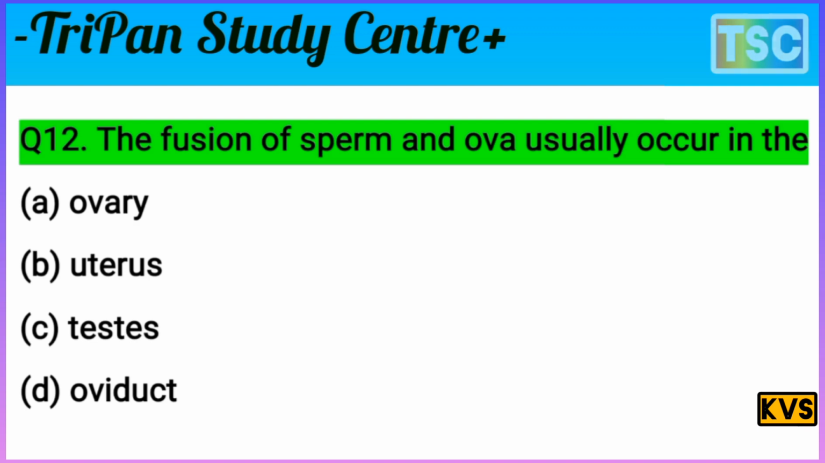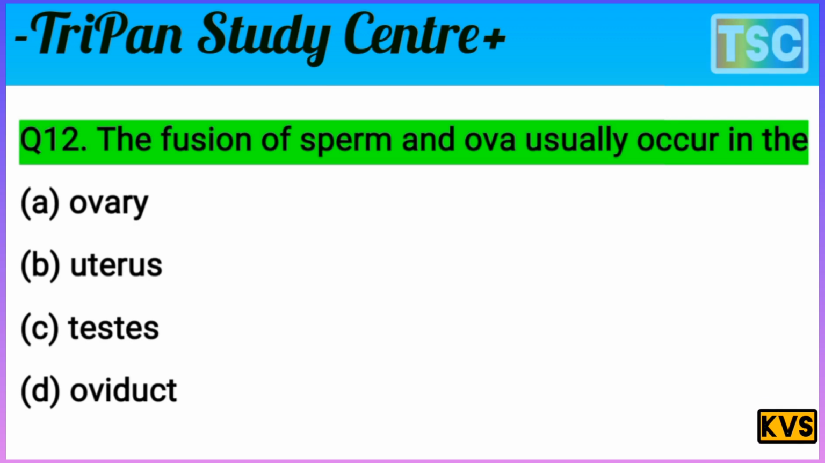Next question on your screen. The fusion of sperm and ova usually occurs in: A. Ovary, B. Uterus, C. Testis, D. Oviduct. The question is most important and the answer is important from the exam point of view and for competitive exams also. First of all, give a correct answer to this question and write the correct answer in your notebook.